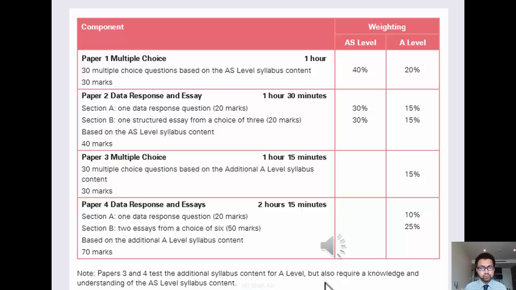You'll notice paper 1 is multiple choice, 30 multiple choice questions. Although they may seem quite nice and easy, they are very difficult indeed. So a lot of practice will be needed for the multiple choice. Paper 2, you will need to write some short answer questions as well as an extended essay. So different skills being required from you there.